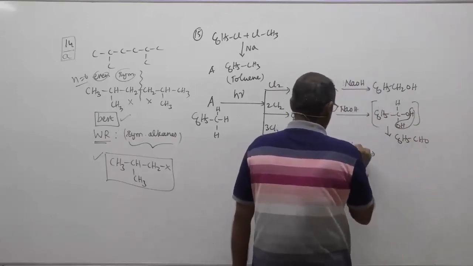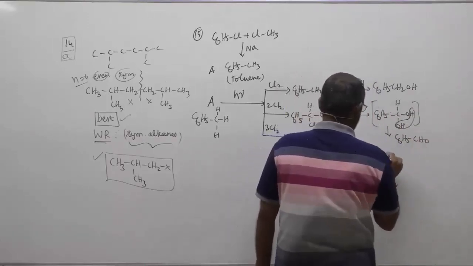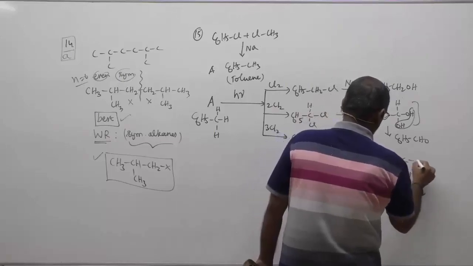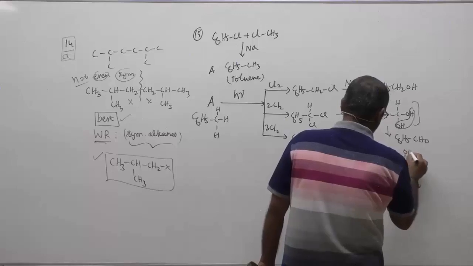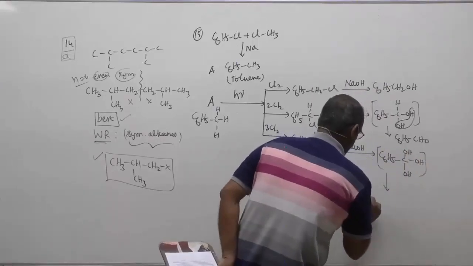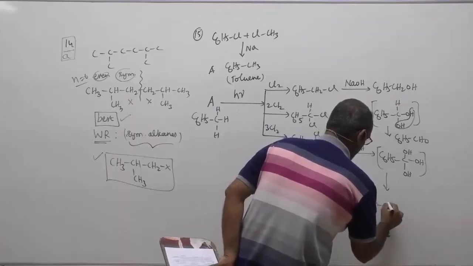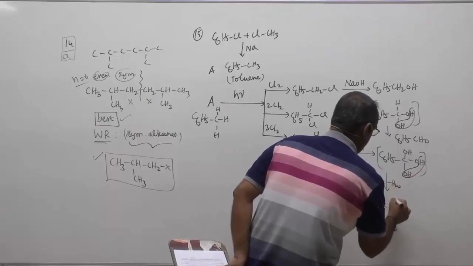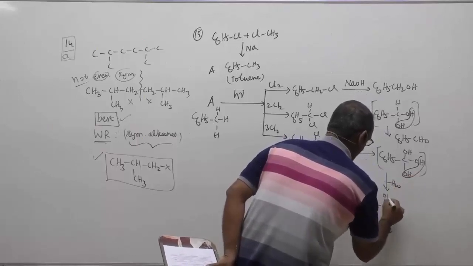About the next, with NaOH again, a gem triol will be there. Gem triols are also unstable. When gem triols are unstable, then obviously you get C6H5C, again water gets removed, there will be elimination of water, C double bond O here and OH here.